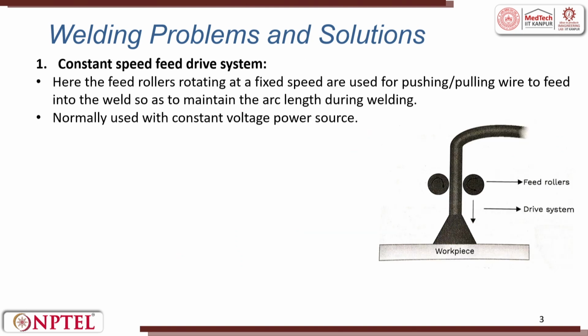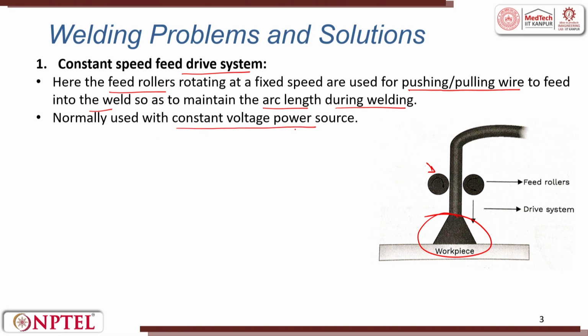Constant speed feed drive systems have feed rollers that rotate at a fixed speed and are used for pushing or pulling the wire into the weld so as to maintain the arc length during welding. So, this is the feed roller running at a constant speed, and these are the drive systems. This is my arc. Normally used with a constant voltage power source.